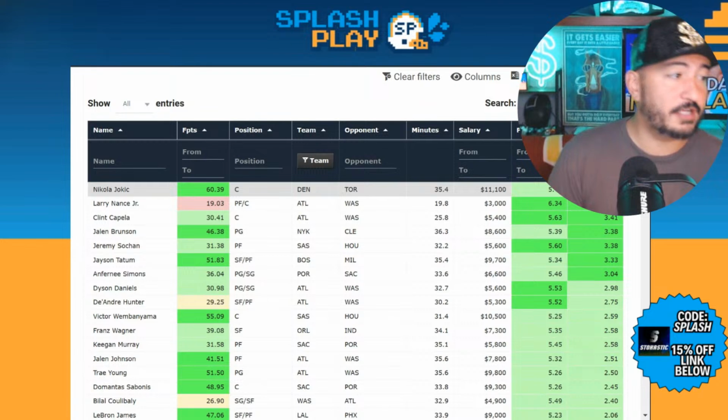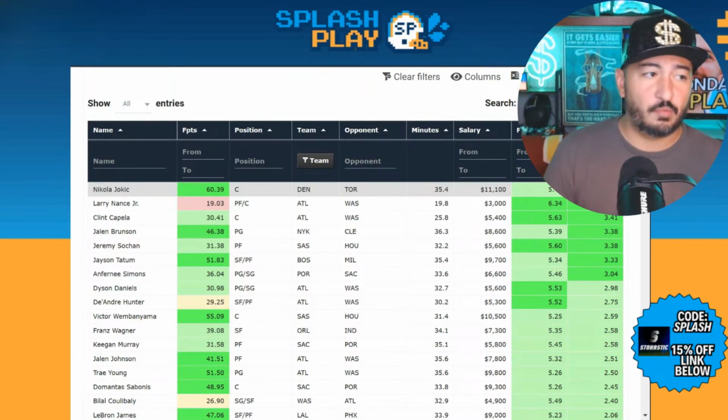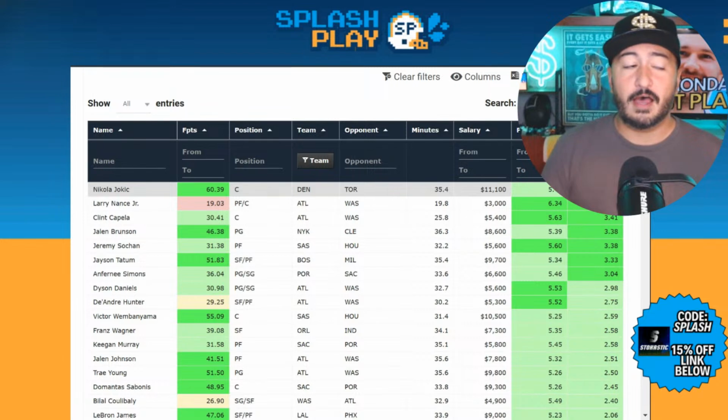Denver is a 9-point favorite on the road. Honestly, it could have been worse. Everybody on Denver also projects pretty well. Jamal Murray is back in Canada. Maybe that matters a little bit narratively.